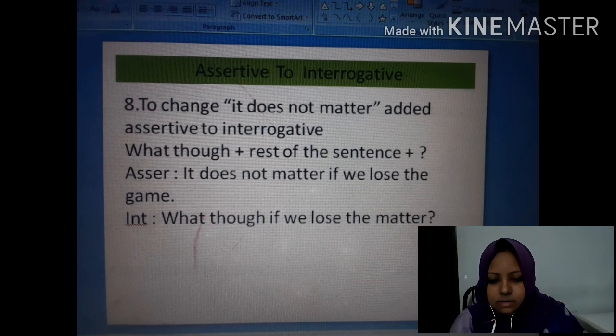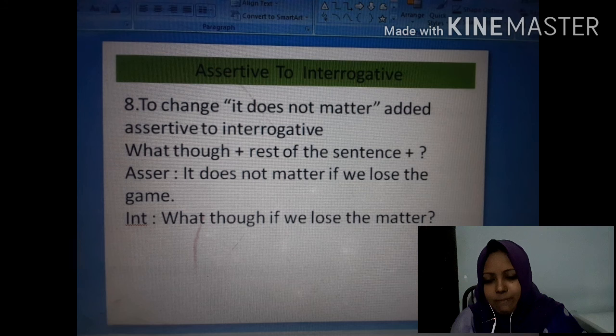And now the next rule, and this is the last rule of these kinds of transformation, that is assertive to interrogative. The rule is to change it does not matter added assertive to interrogative.